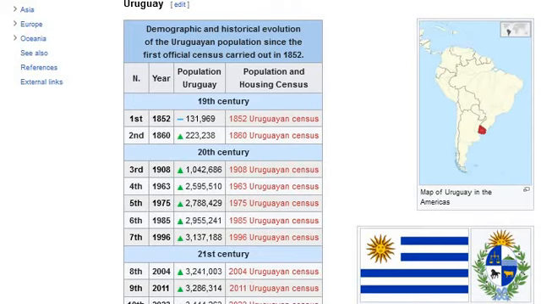Fifth, 1975, increase: 2,788,429. 1975 Uruguayan census.